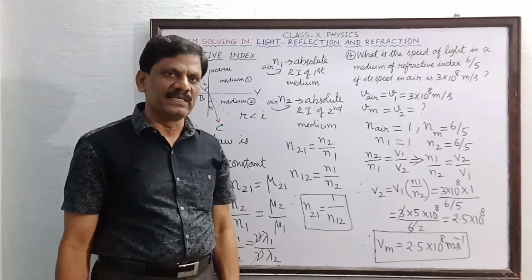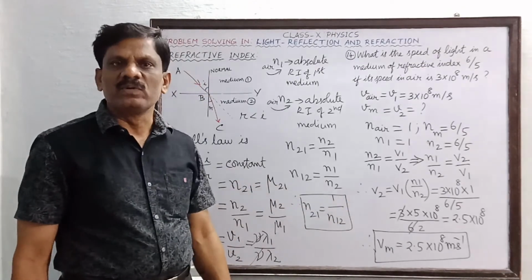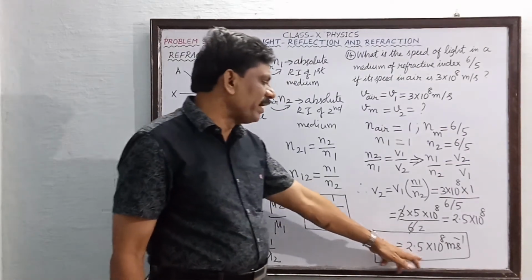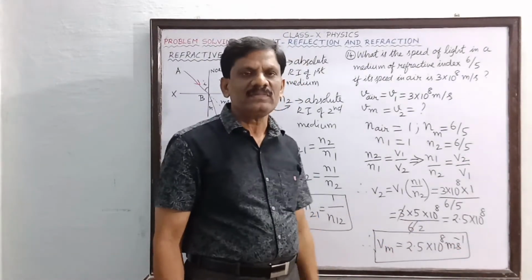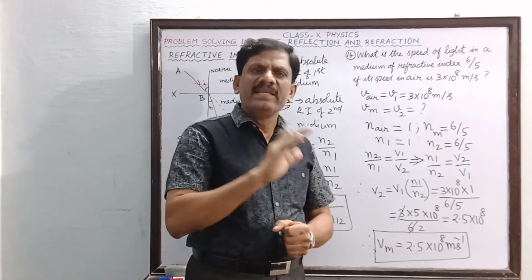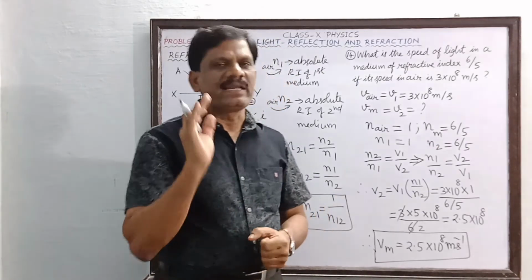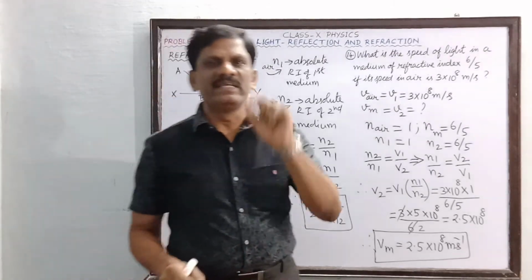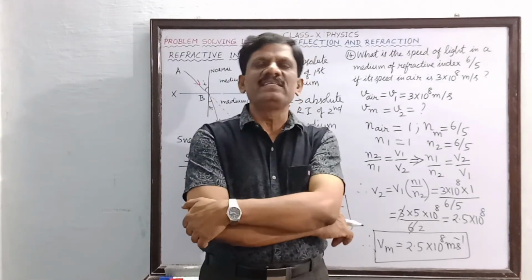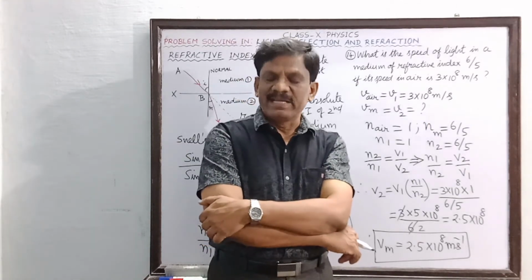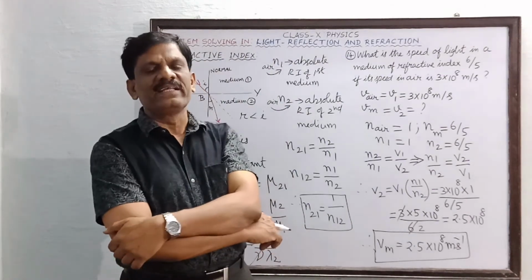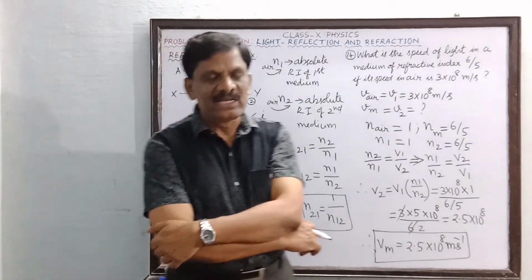So if you work systematically using the formula and substituting in the steps, you will get the correct answer. I hope you must have understood. Have you understood, students? So the velocity of light in the given medium is 2.5 into 10 power 8. From this you must know that inside any medium, light will travel with a velocity less than the velocity of light in air. So in air or free space or vacuum only, light can travel with the maximum velocity. So what is the maximum velocity of light? That is the velocity of light in air or vacuum.